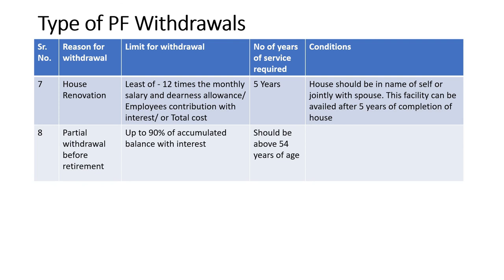Now the last situation is partial withdrawal before retirement. Here only those employees who are 54 years of age or more can withdraw up to 90% of accumulated balance with interest. So these are the categories wherein PF authorities have allowed partial withdrawal of PF balance.